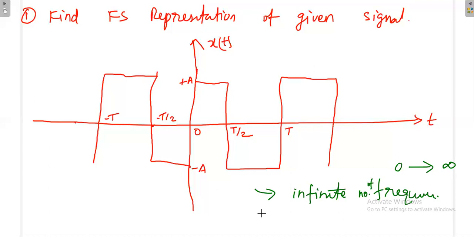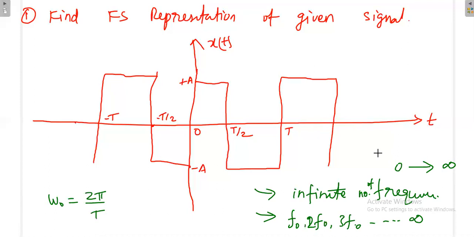What do you mean by that? It consists of f naught, then 2f naught, then 3f naught, something like that, going up to infinity. That f naught is the fundamental frequency. So omega naught is equal to 2 pi by T.